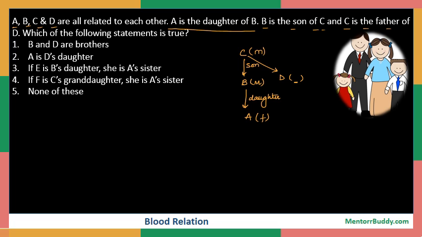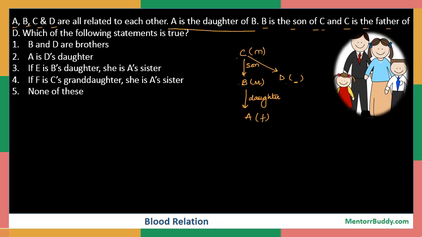But before I approach the question or figure out the answer, I will quickly cross check whether I've drawn the diagram correct or not, or is it getting contradicted with the statements given in the question? So as it says, A is the daughter of B, which looks perfect. B is the son of C, which again looks okay. C is the father of D, which is fine.